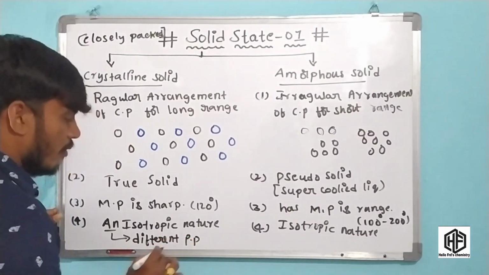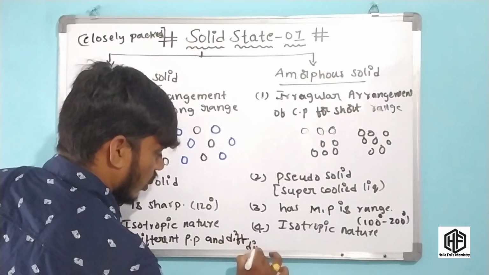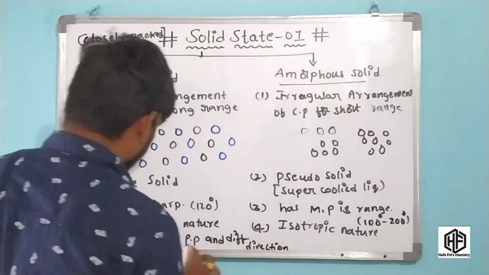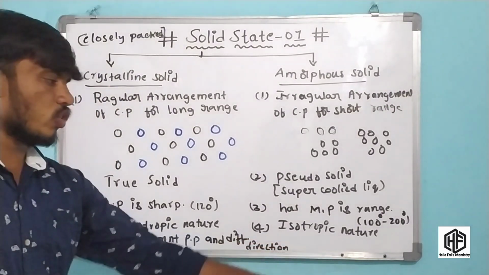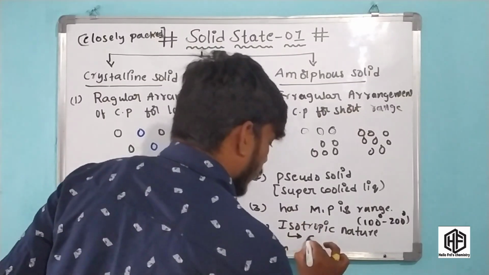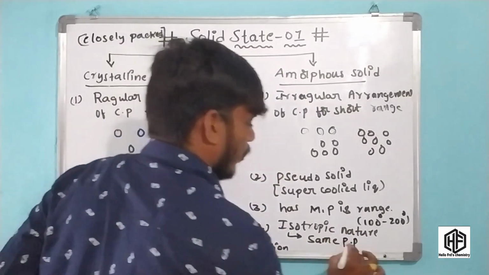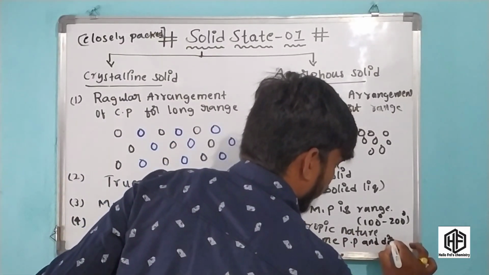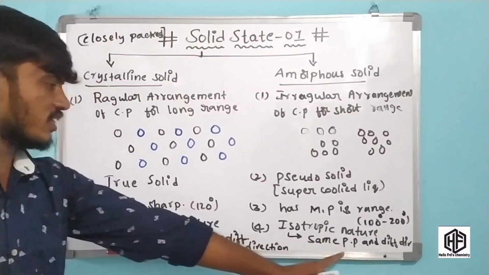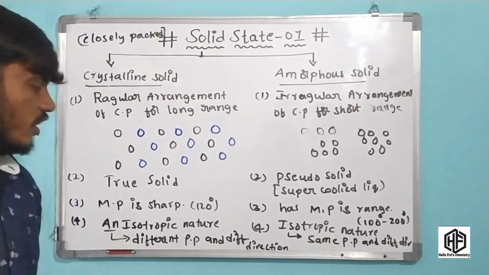Different physical properties in different directions is the crystalline solid, but the isotropic nature of the amorphous solid means the same physical properties in different directions.